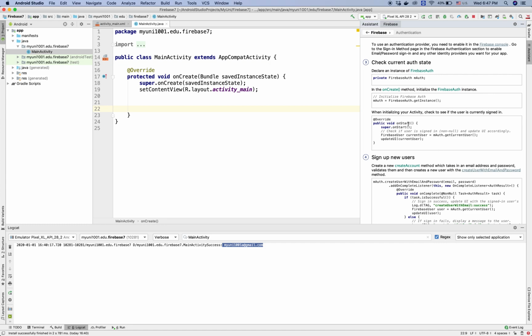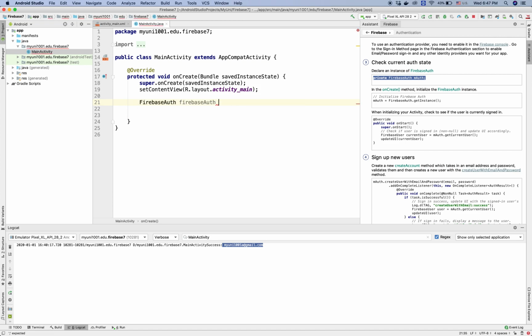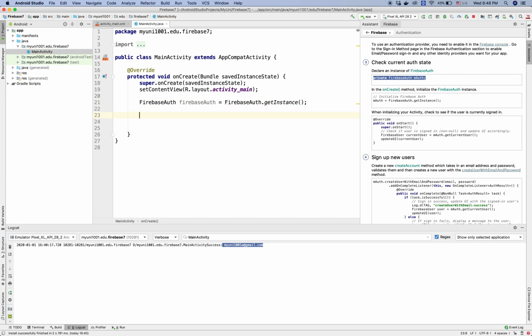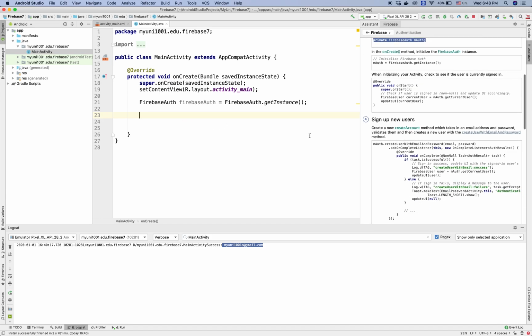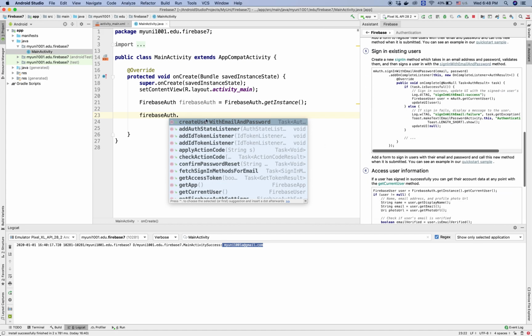Okay, the next step is we'll declare the FirebaseAuth. FirebaseAuth get instance. Okay, there we go. Now we'll call the method, here, sign in with an existing user.